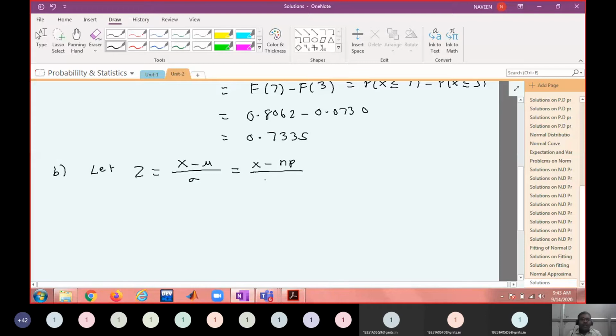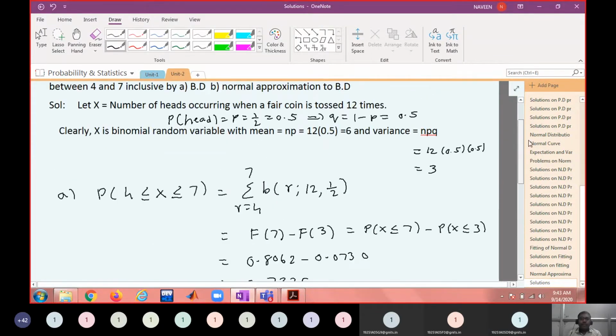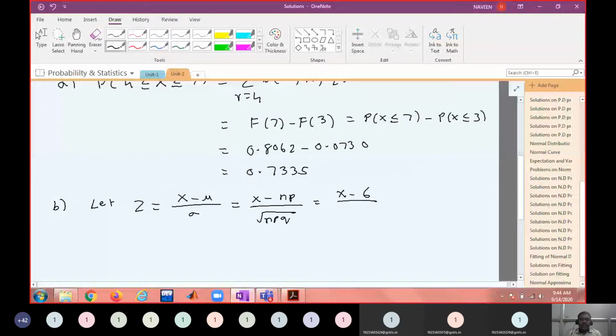Mu is np and sigma is under root npq, because npq is the variance. The variance is 3. So x minus np is 6 by under root 3. Do you agree?